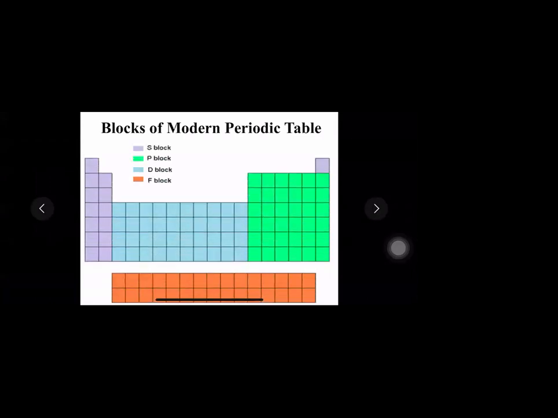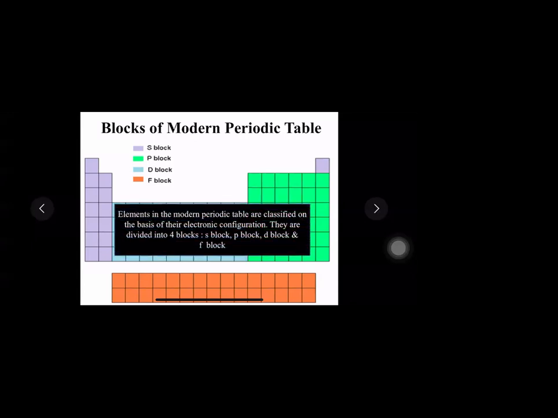If you observe the table carefully, I have differentiated it into 4 different colors. And as you can see, each color is associated with a block: S block, P block, D block, and F block. The question is, why are these blocks needed? How are they classified? The answer is, students, elements in the modern periodic table are classified on the basis of electronic configuration. On the basis of electronic configuration, they are divided into these 4 blocks: S, P, D, and F.